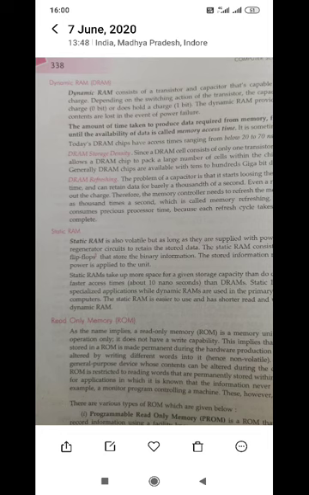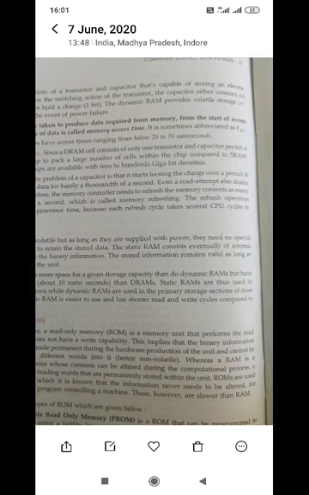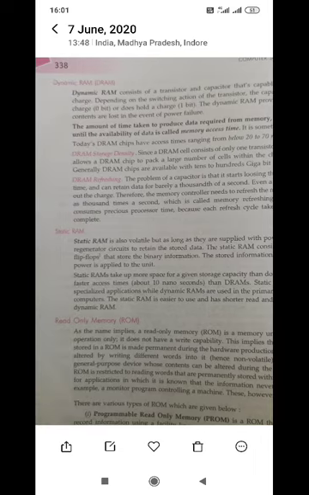Now the other type of memory is read-only memory. What is read-only memory? Read-only memory is non-volatile in nature. It means when the power is off, the content of the memory will not erase. They are for those kinds of operations for which the user wants to permanently write some data, which is useful for the system.